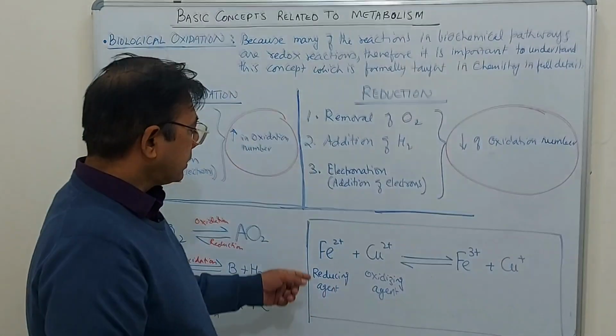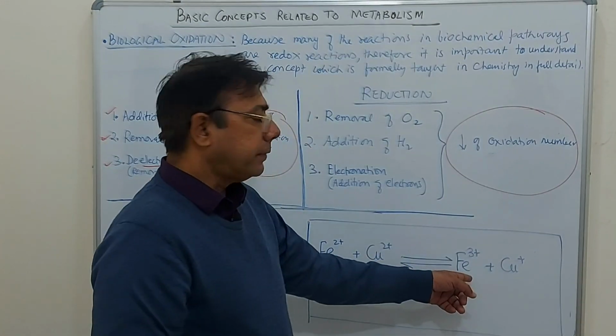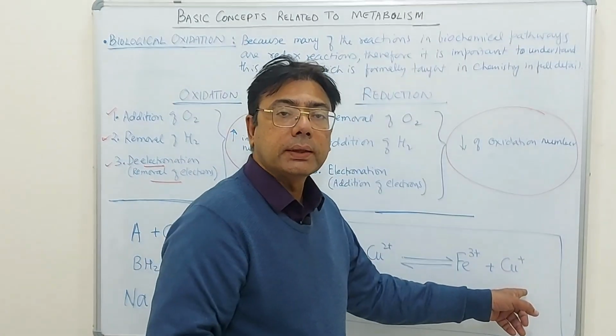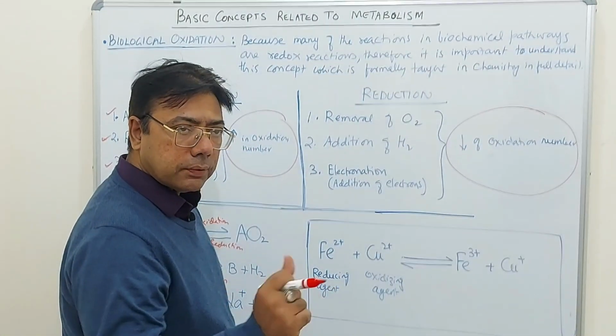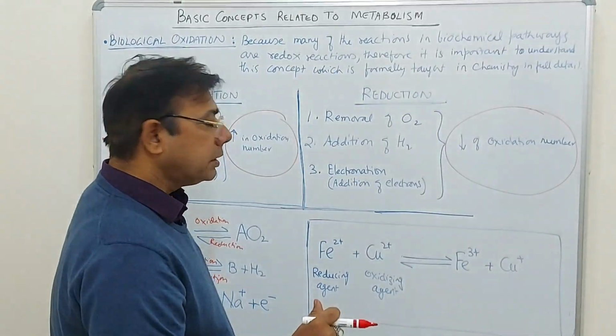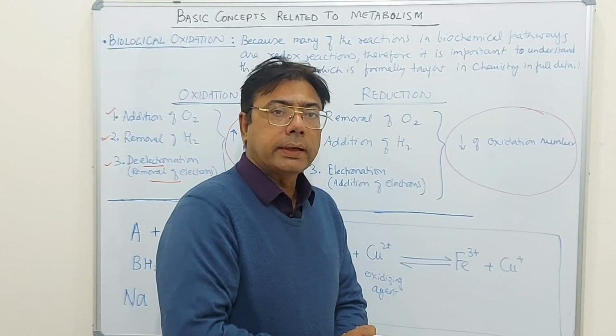Here you see, for example, this is ferrous ion, it reacts with cupric ion and it forms ferric ion and cuprous ion. So you see that, if you remember the rules of oxidation number, you know that the oxidation number of an ion is equal to the charge carried by it.